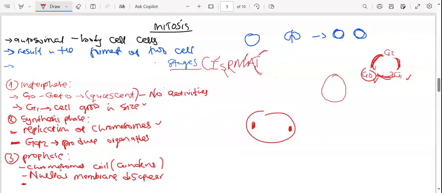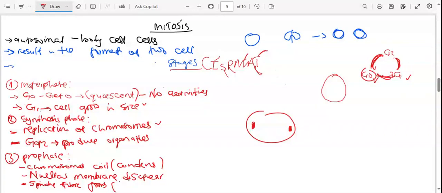So the spindle fibers form. Once they are formed like that, we call them the mitotic apparatus; they are just the apparatus for mitosis to occur.